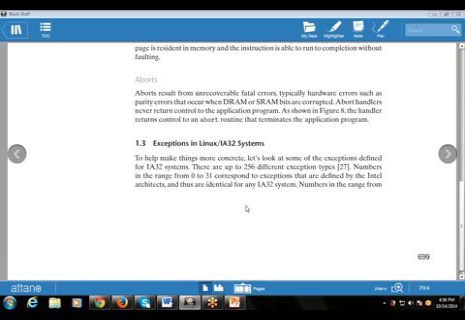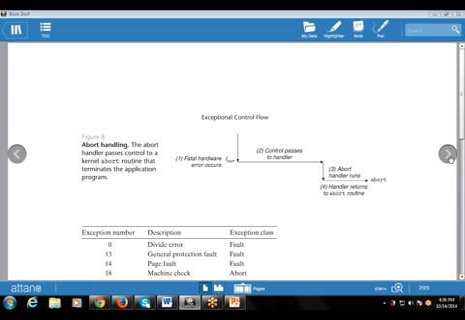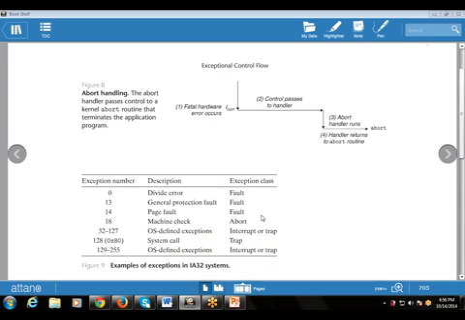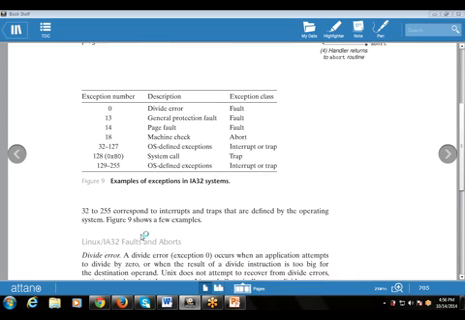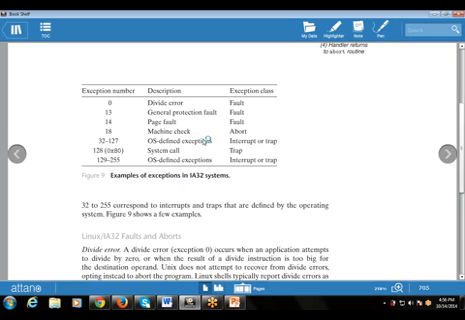Numbers in the range from 32 to 255, because the maximum is 256, correspond to interrupts and traps that are defined by the operating system. Figure 9 shows a few examples. These are examples of exceptions in IA32.